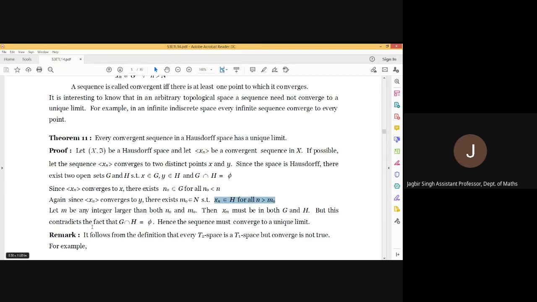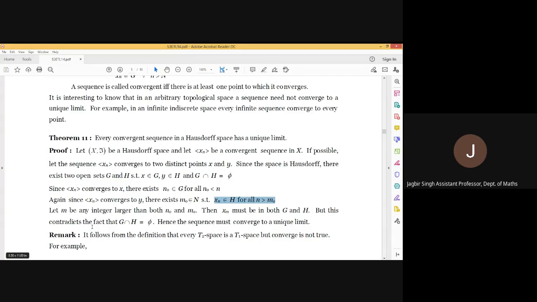Okay. What we are saying is that after n naught all the terms are in G. After m naught all the terms are in H. Consider the largest of n naught and m naught. If n naught is 10 and m naught is 100, then after the 10th term, all the terms are present in G. After the 100th term, all the terms are present in H. So we can say that after the 100th term, all the terms are present in G as well as H also.